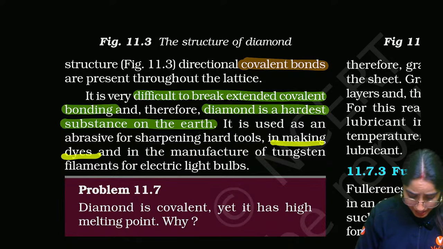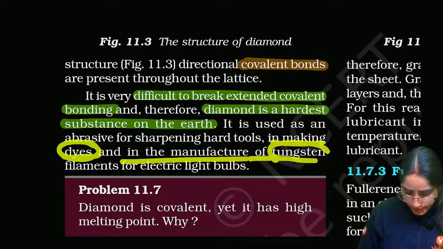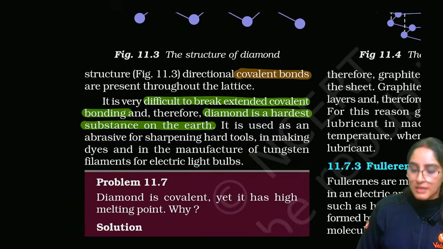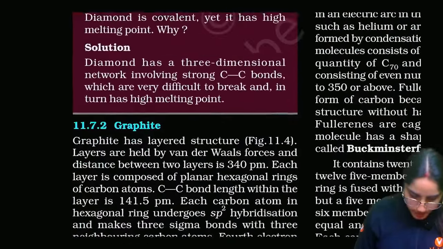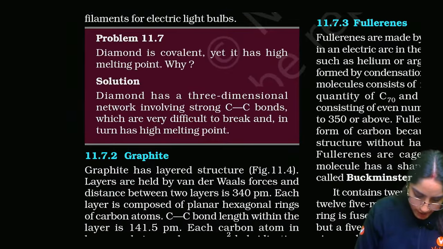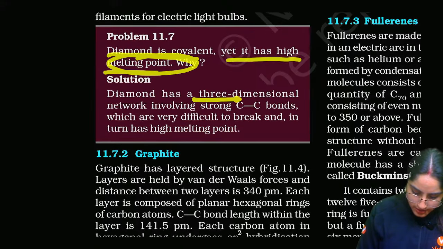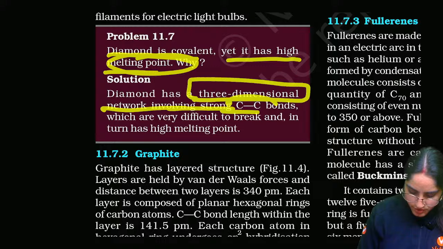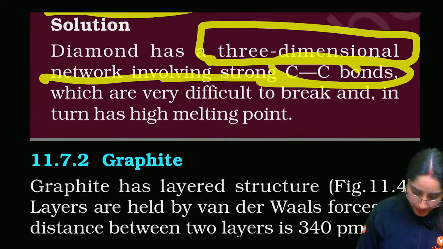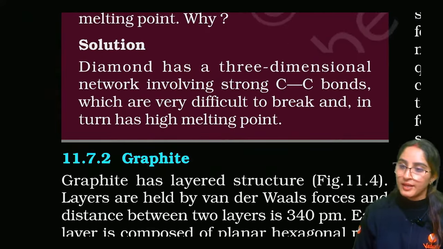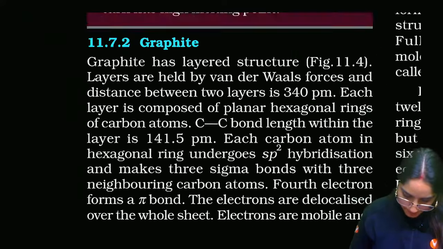Then in making dyes, in the manufacture of tungsten filaments for electrical bulbs, right? These are the uses of diamonds. No doubt we use it now. Diamond is covalent, yet it has a high melting point. Reason? Because of its three-dimensional network of strong C-C bonds, which is very difficult to break, right? And that's why it has a very high melting point.